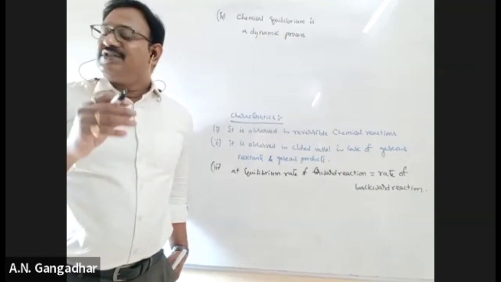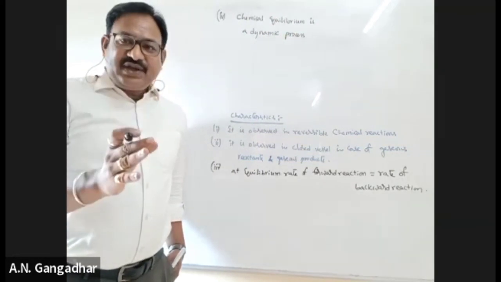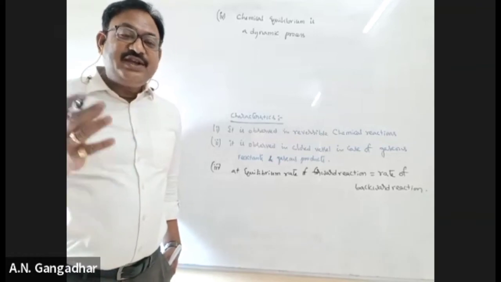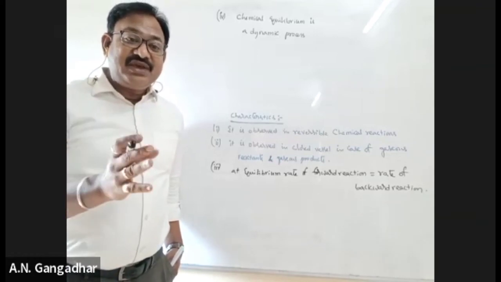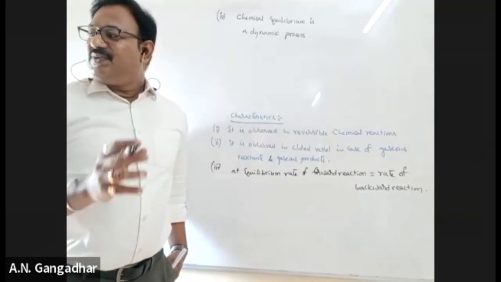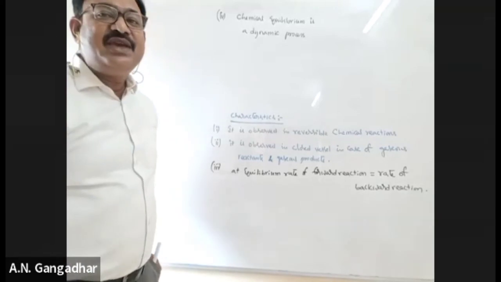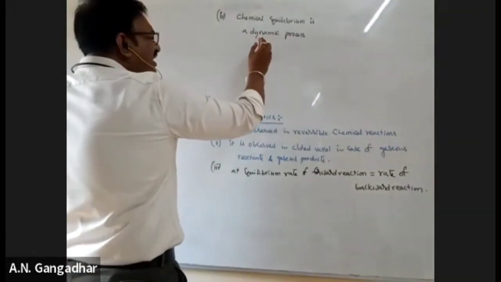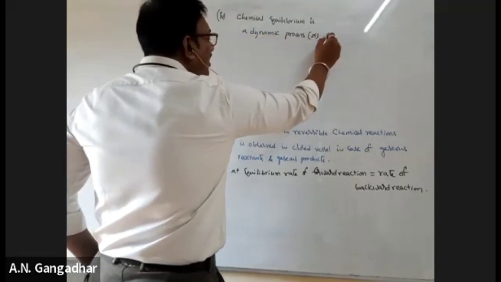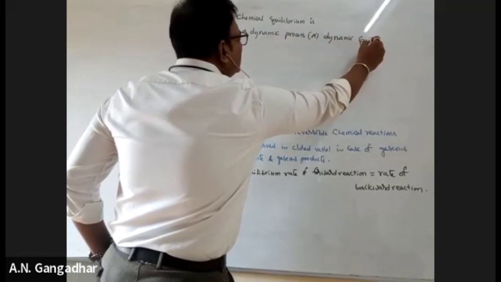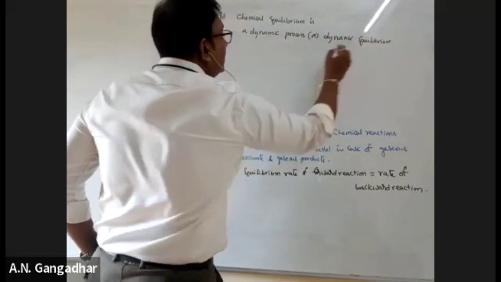Both forward and backward reactions continue to take place. That's why chemical equilibrium is a dynamic process or dynamic equilibrium.